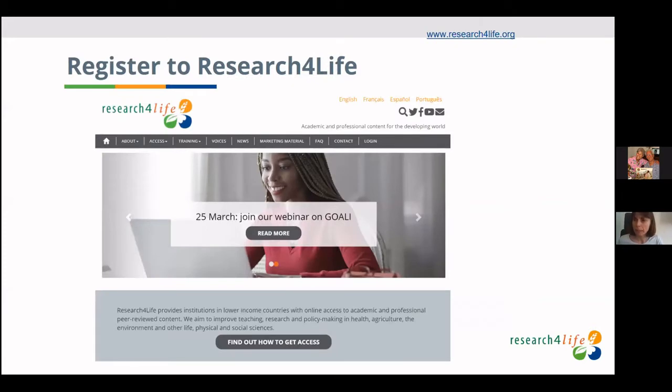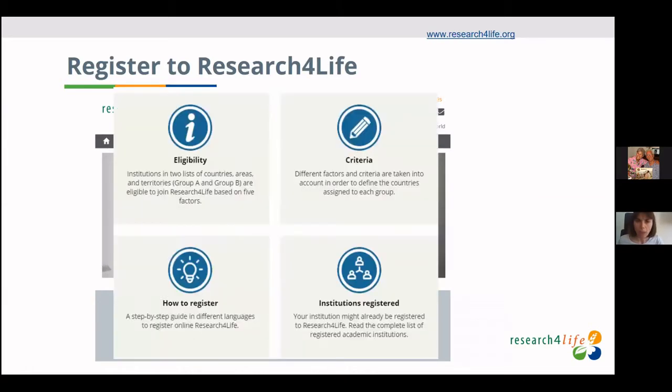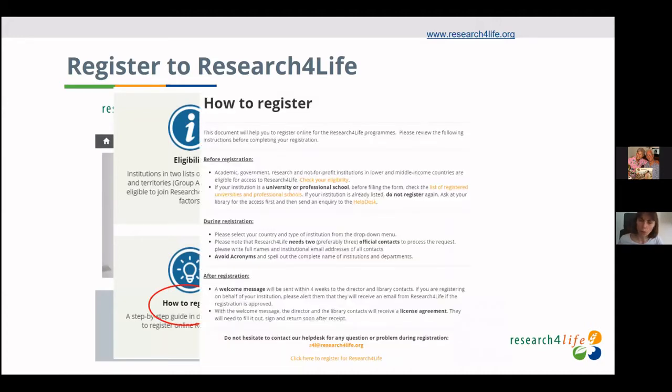So how can you register? This is our website, www.research4life.org, and there is an access page. On the bottom, there is also a link. I circle it. And then you go to the access page where all the eligible institutions are listed. Under eligibility, you will also find the list of countries. And the how to register page will guide you to a step-by-step guide. Here you will find all the information you need to register.